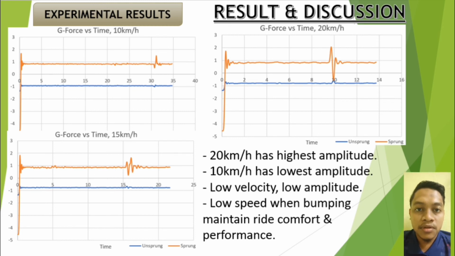Based on the graph result, the car passing through the bump starts at 30 seconds for the vehicle speed of 10 km per hour. Meanwhile, it is at 15 seconds for 15 km per hour and 10 seconds for 20 km per hour.